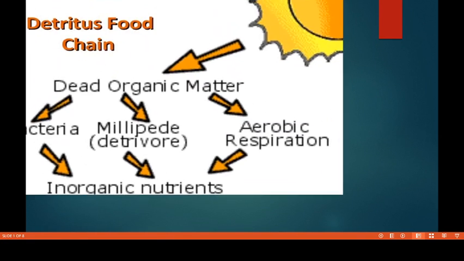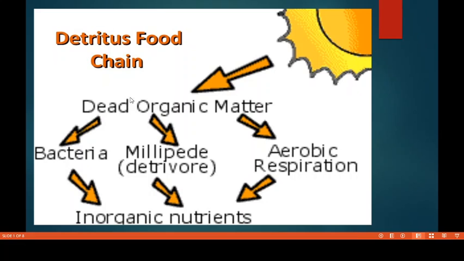Okay, see, here is the example of how the food chain is. So here the sun's energy is taken by the plants, then it acts as an energy for dead organic matter, and it helps the bacteria as a food. Then the millipede or detrivore, and aerobic respiration, and then you will get all the matter in the form of inorganic nutrients. It is again a simple chain.